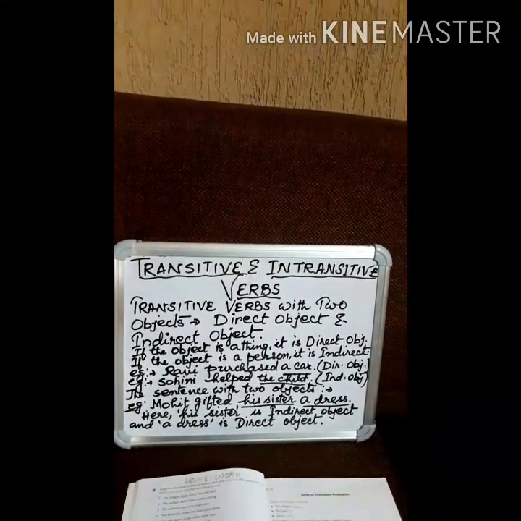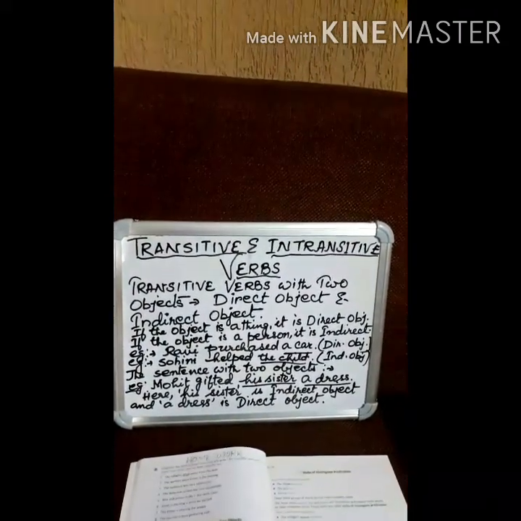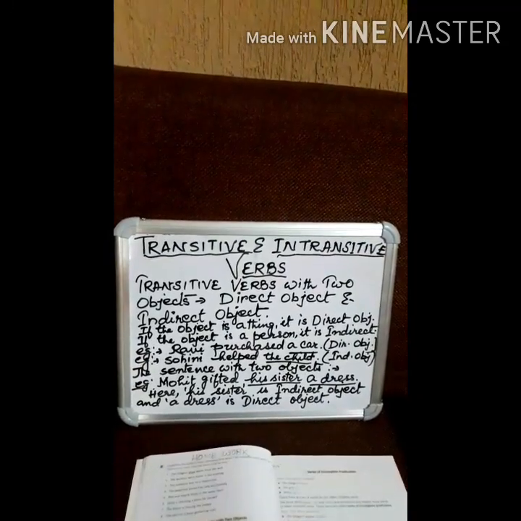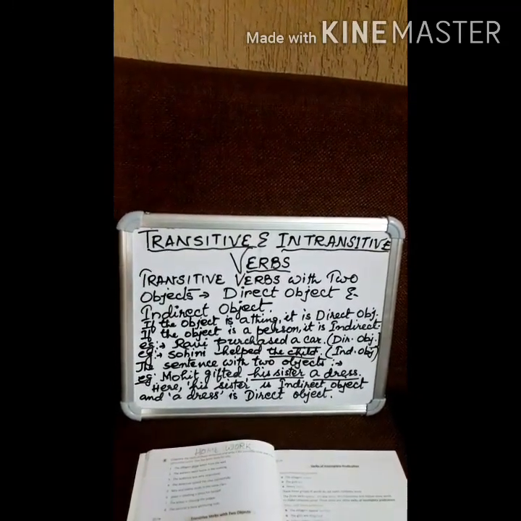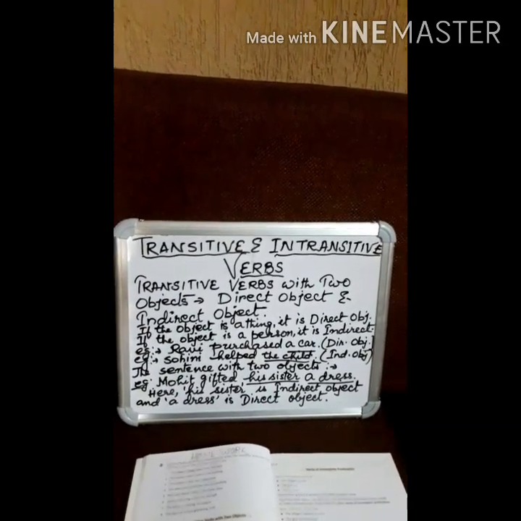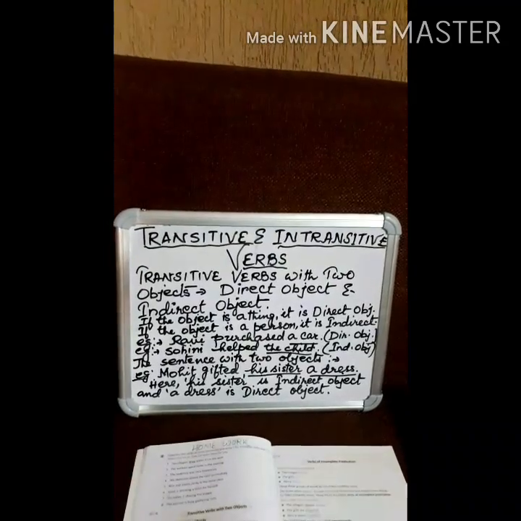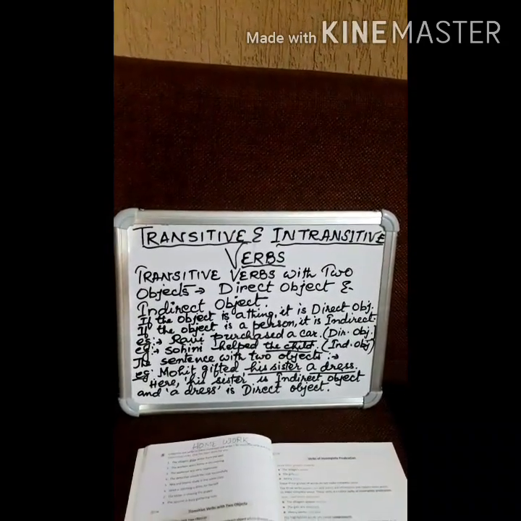And we have learnt that the object should come just after the verb without the help of a preposition or any other word. Articles could be there, and only then it will be considered an object for a transitive verb.